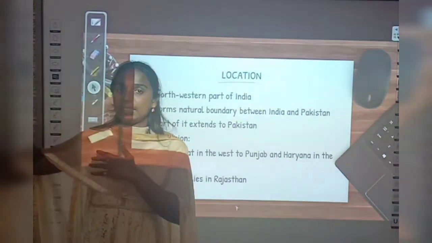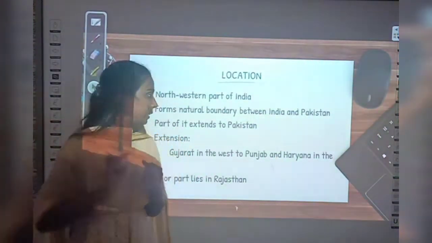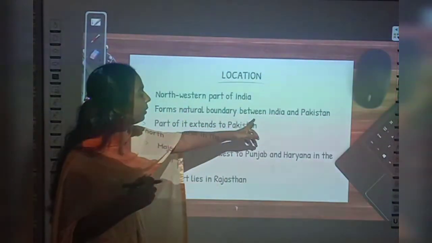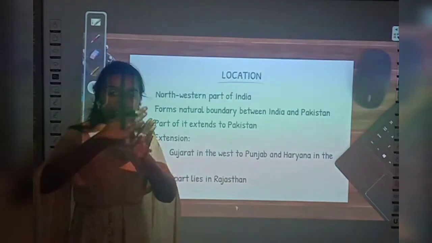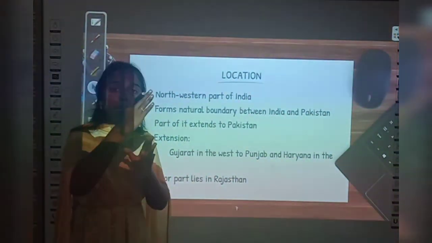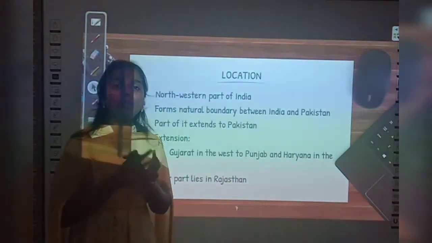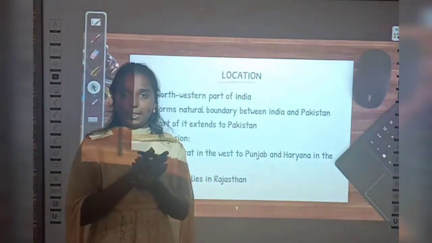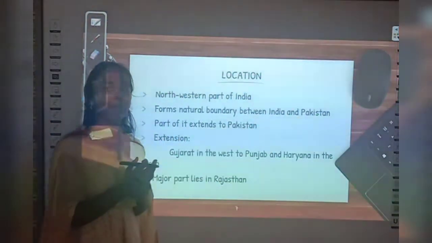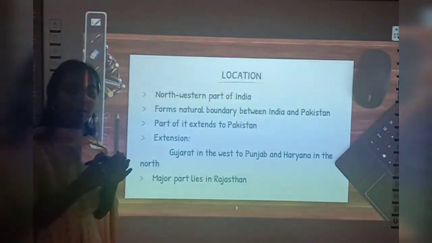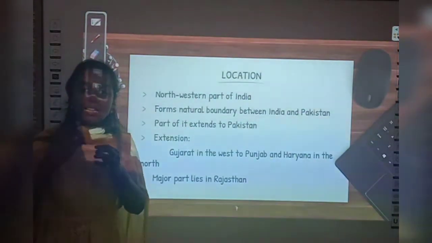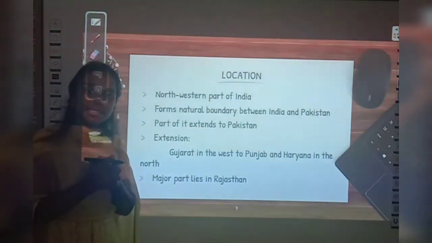In this direction, no? In the northwestern part of India. And how is it helping us? It forms a natural boundary between India and Pakistan. It acts as a boundary line. Boundary means what? A separating point. So it forms a natural boundary between India and Pakistan, and some of its part extends to Pakistan also. So the major part is in India and some of it extends to Pakistan also.